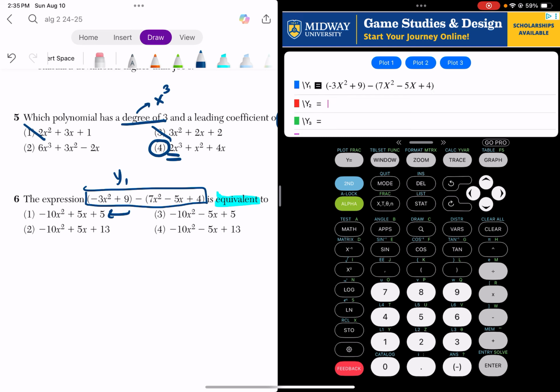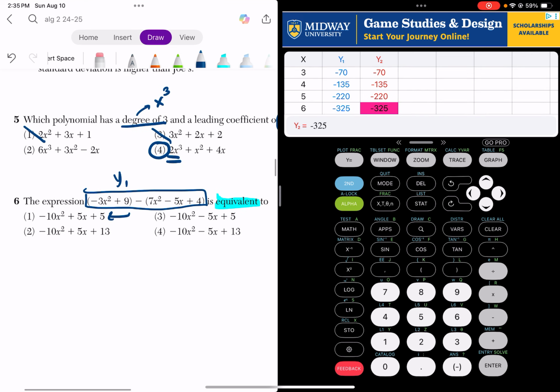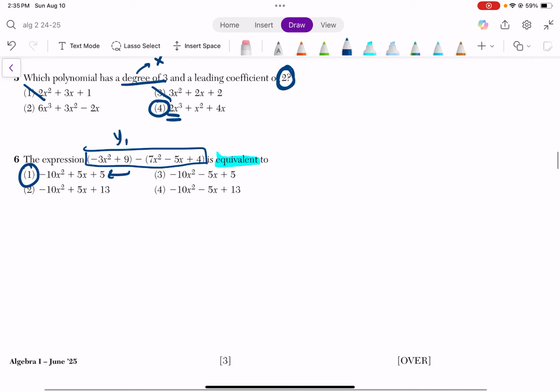And then in y2, let's put in one of the answer options. So I'm going to put the first answer option. If I hit second graph, you'll see that they match. That means it is the correct answer. That means they're equivalent, which means they're the same.